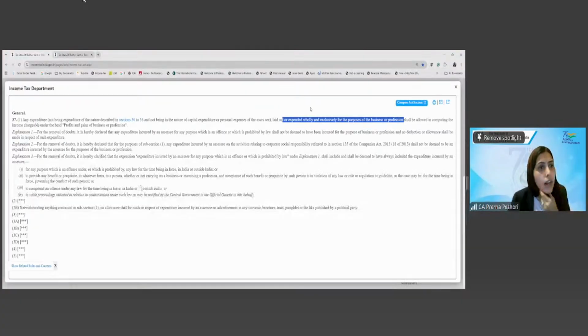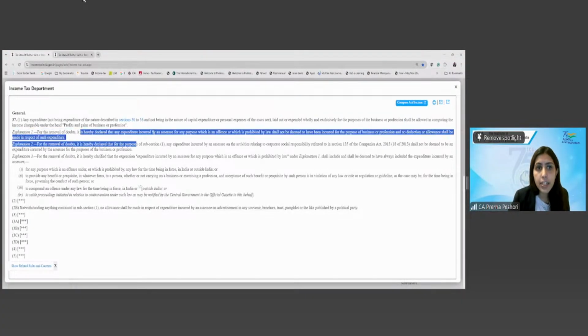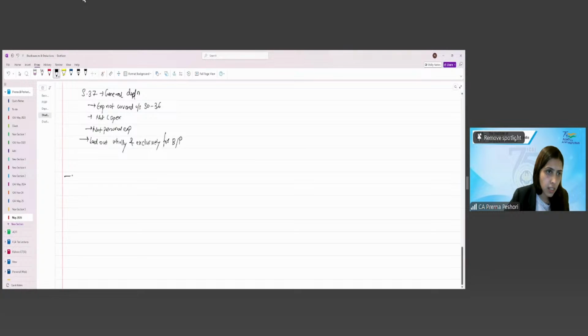Alright? Now, what is not allowed here? It is hereby declared that any expenditure incurred by the assessee for any purpose which is an offence or which is prohibited by law shall not be deemed to have been incurred for the purpose of business or profession. So, any expense prohibited by law or which is an offence, this is disallowed.